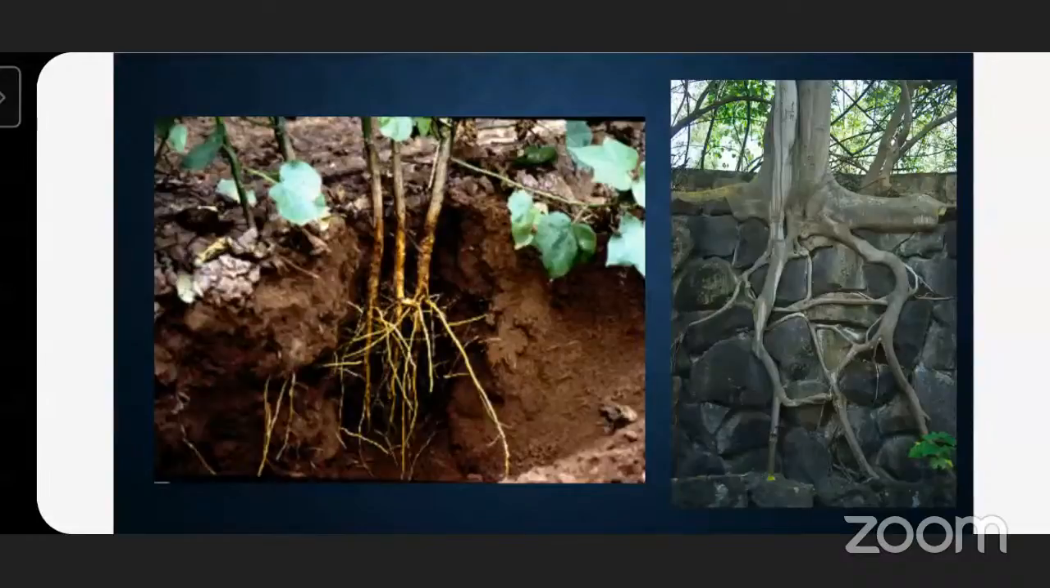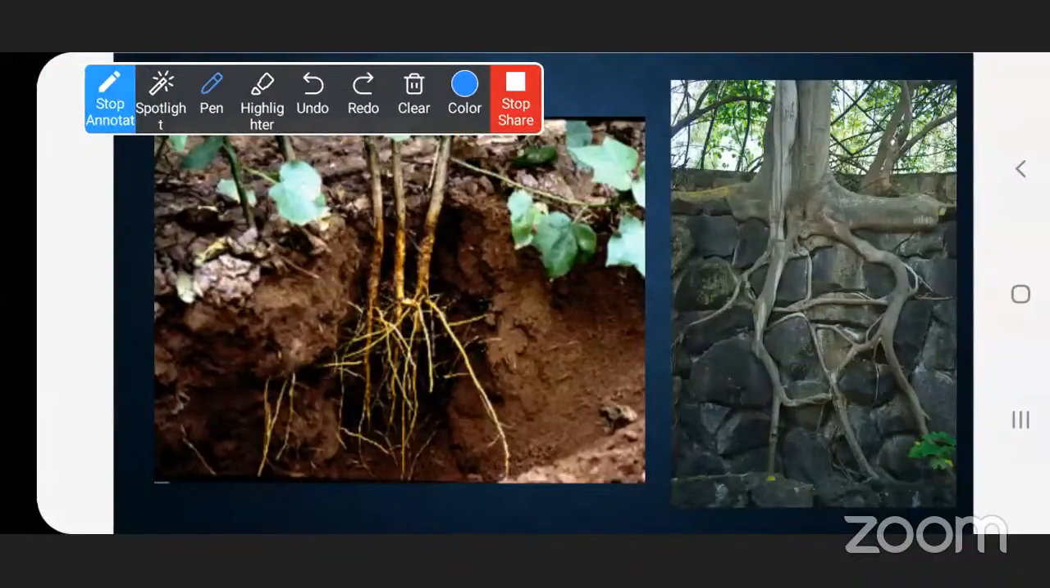Deeper layer of soil. See, in this picture, you can see the roots here. See, these are the roots.